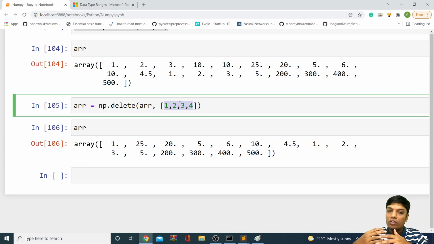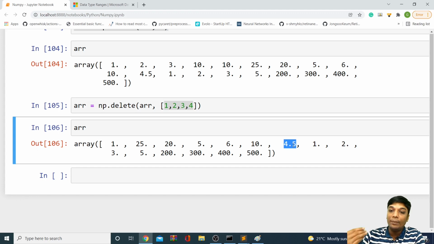Okay. Right now we're using the delete function to delete based on index. But what if I want to delete based on value? Let's assume that I want to delete 4.5, and I don't know the index of 4.5 right now, or I would have to count the index up to 4.5. If you want to delete based on index, first we should note the index, right? We don't have any specific function to delete based on the value. But we have a function to know the index of a particular value. If you want to know the index of a particular value, you can use a function called where.